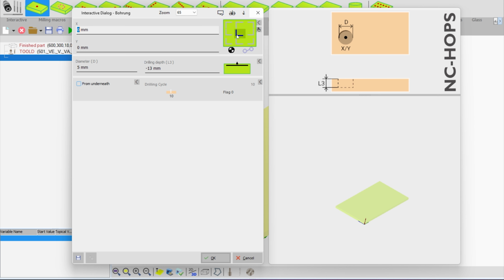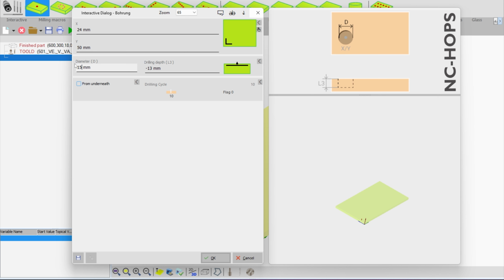Let's attach the first hole to the left bottom. There is our offset in X and Y. In X, I want to do 24 mm in X direction and 50 mm in Y direction.